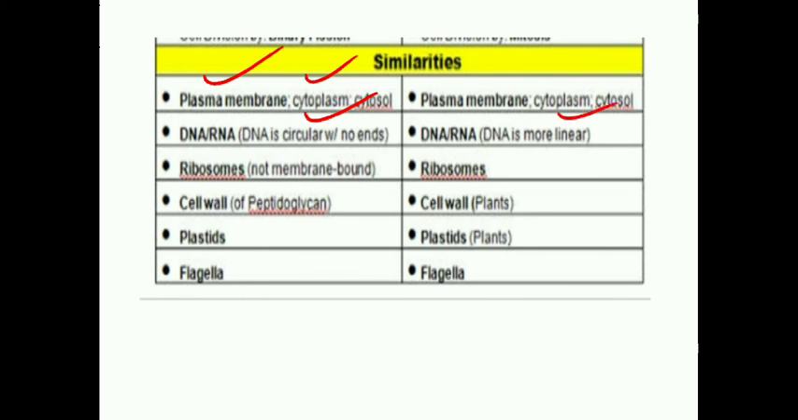Third point, ribosomes are present in both types of cells. Fourth one, cell wall is present in prokaryotes, especially bacteria, and cell wall is also present in eukaryotes, but only in plant cells, not in animal cells. Plastids are present in plants as well as in prokaryotes. Flagella is present in both types of cells.